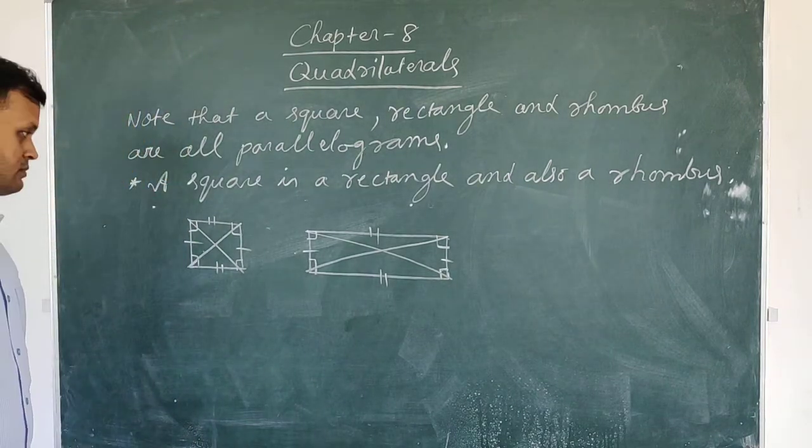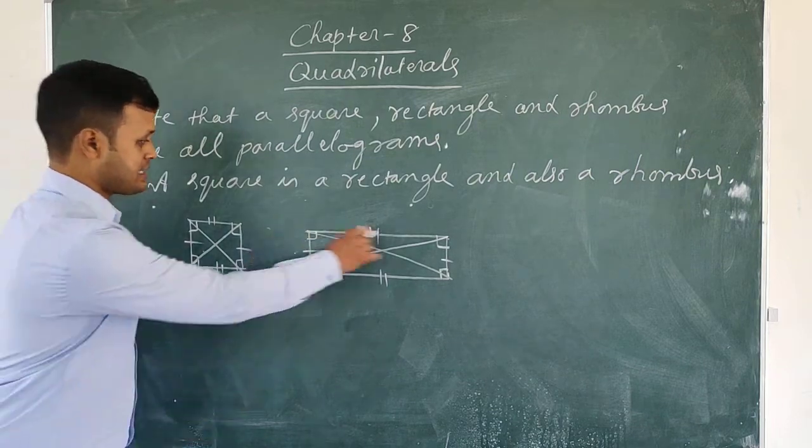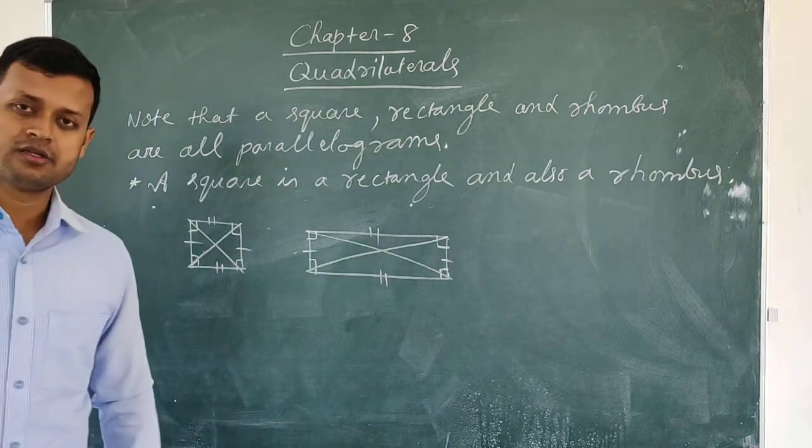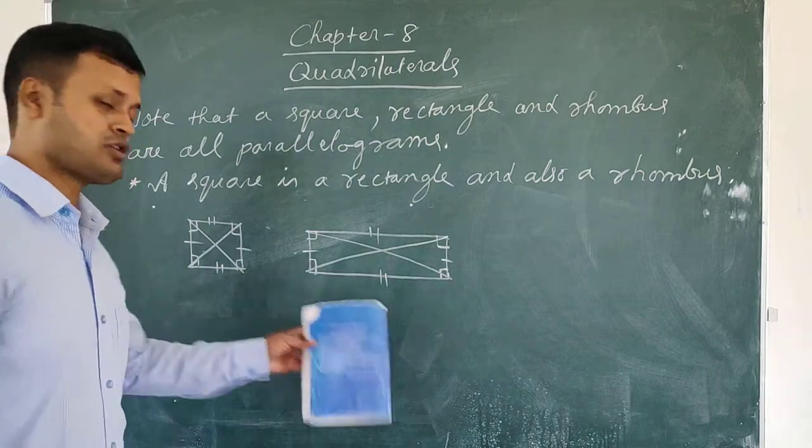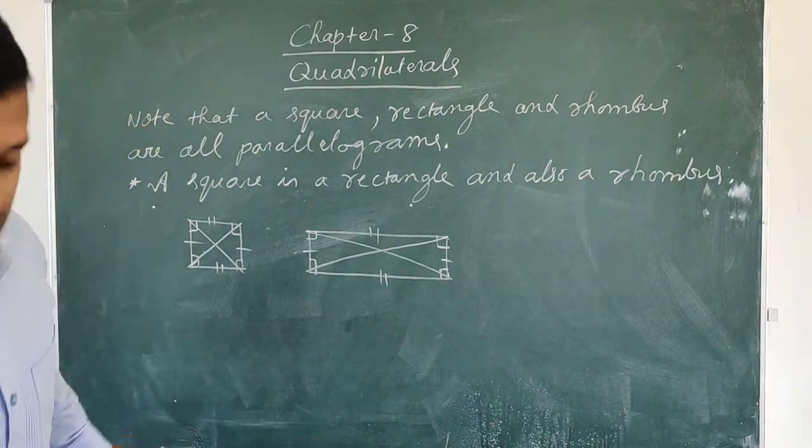In a rectangle the diagonals are equal. In a square also the diagonals are equal. So a square is also a rectangle. Okay. Now we will show that.